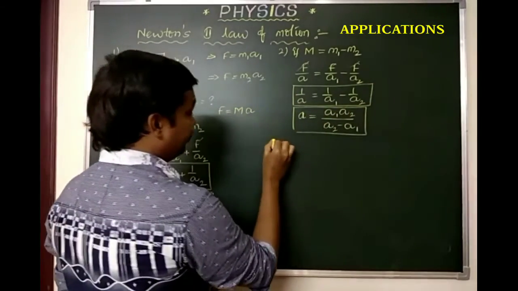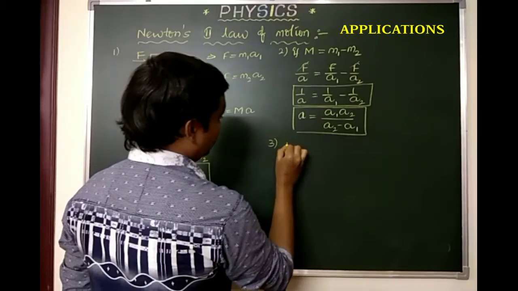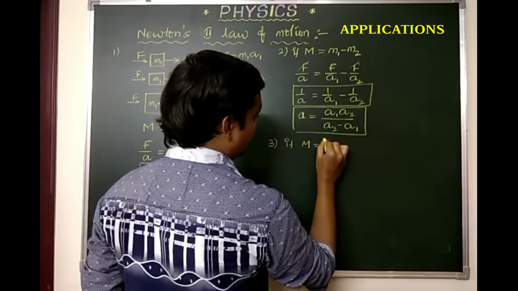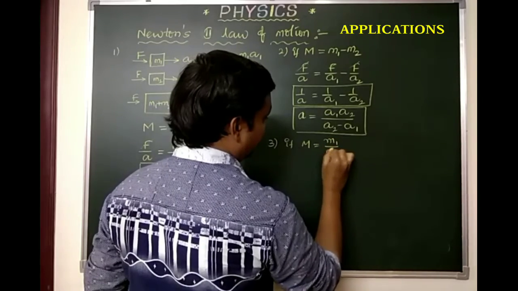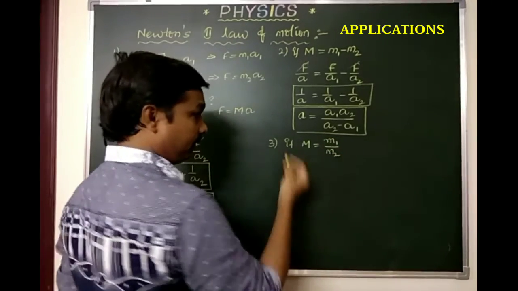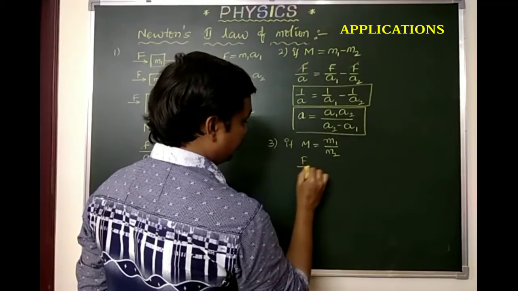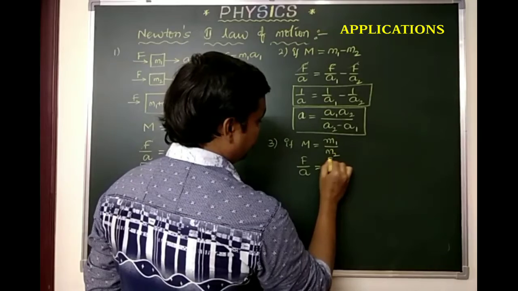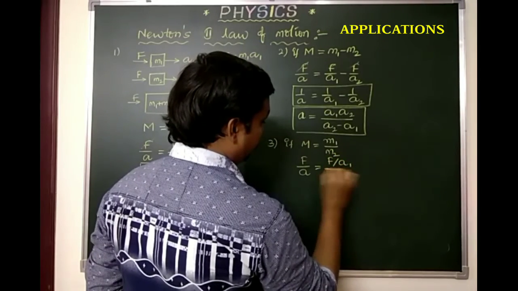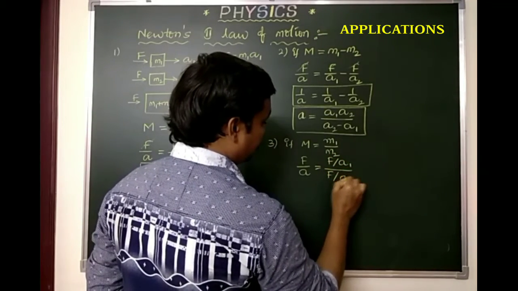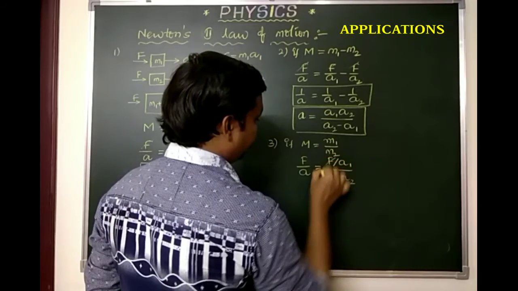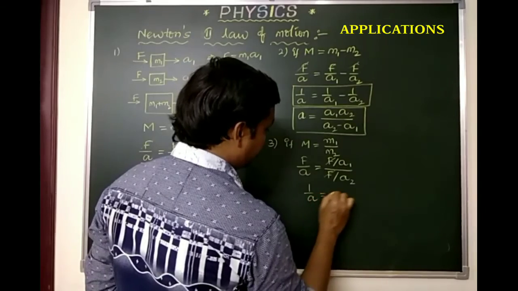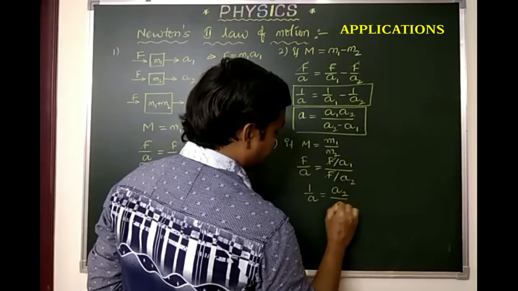And similarly, if we divide, if M equals M1 divided by M2, what will we get as the formula? Directly, F by A, M1 can be taken as F by A1, M2 can be taken as F by A2. So F gets cancelled. So 1 by A equals A2 divided by A1.